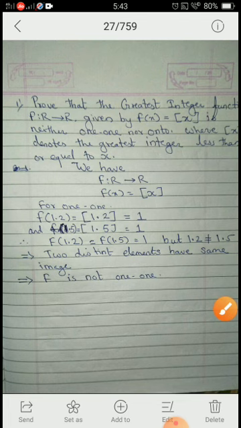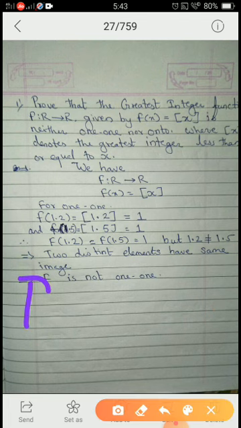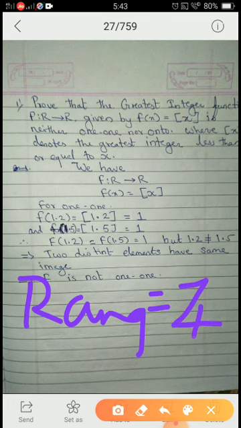So can I say that in this case my range is what? Range is my set of integers. But my codomain is equal to real numbers. So whether set of integers and real numbers are equal? No. And hence range is not equal to your codomain and hence it is not your onto function.